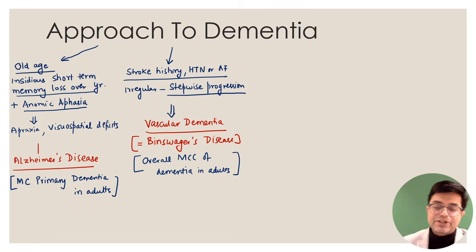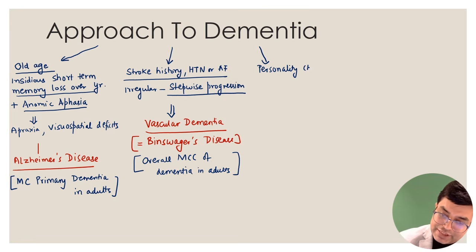Thirdly, if the question says that there is a patient who's having early personality changes. So the patient presents with changes in the personality. What kind of personality changes? There is disinhibition. Disinhibition means the patient cannot control his personality.